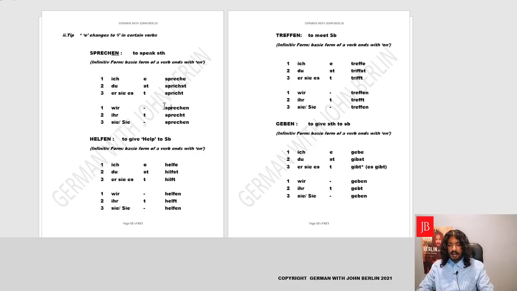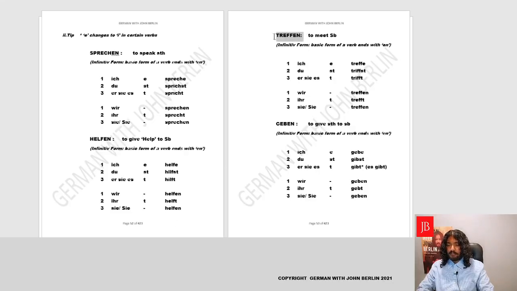Fantastic, yes? Now we'll get back to normal, and it will be wir sprechen, the infinitive form, and it will again be ihr sprecht, yes? We'll be using the E again, and then sie, sie sprechen. Fantastic, yes? Okay, this also happens with the verb helfen, which means to give help to somebody, like we learned earlier, a dative verb, yes? So ich helfe, du, it will not be helfst, E will change into I, hilfst, er, sie, es hilft, wir helfen, ihr helft, yes? We get back the E, sie, sie helfen, perfect.